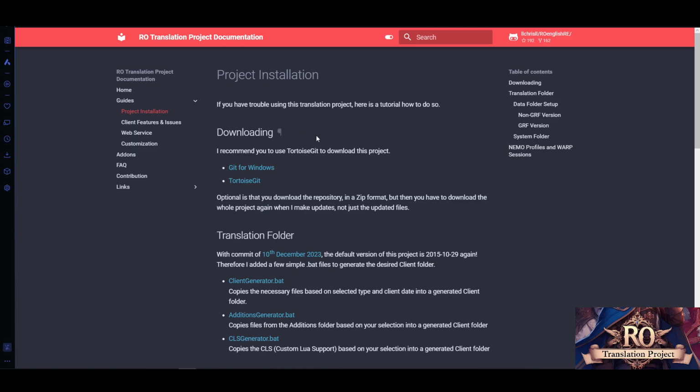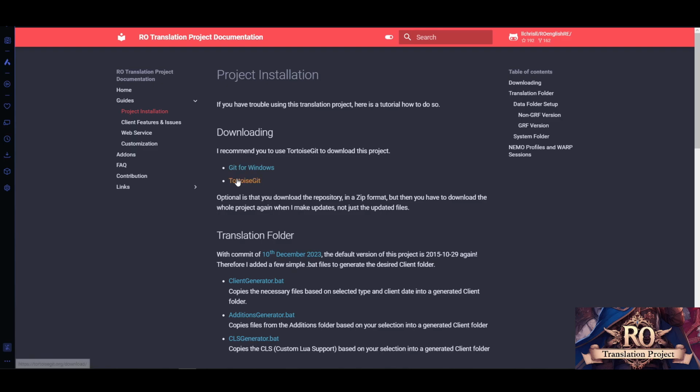So let's go on to the first step, downloading recommended tools. Basically, I would recommend you use TurtleGit or any other kind of program you want to use which is compatible with GitHub. But for TurtleGit, you also need the Git for Windows application to run on its core.